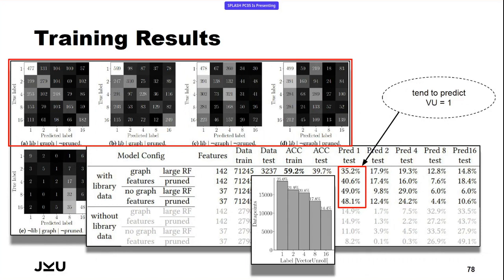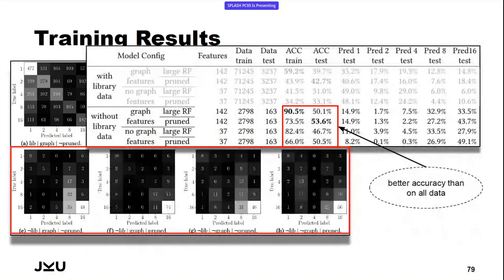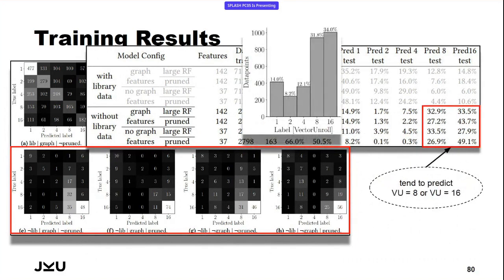All right, for training without the library data, the results are similar-ish. So the accuracy is obviously a bit higher, or definitely a bit higher, which makes sense as we are using way less data and we're not using the standard library data. So the benchmark data is more similar to each other, and therefore it is easier for the model to adapt to this data. And also the distribution of the prediction is more similar to the whole training data.